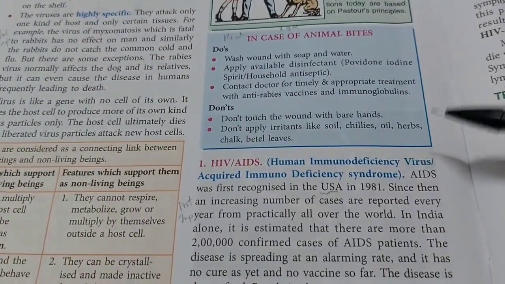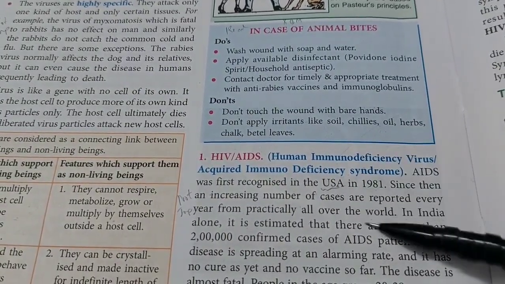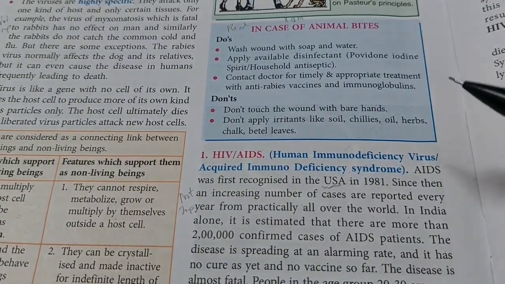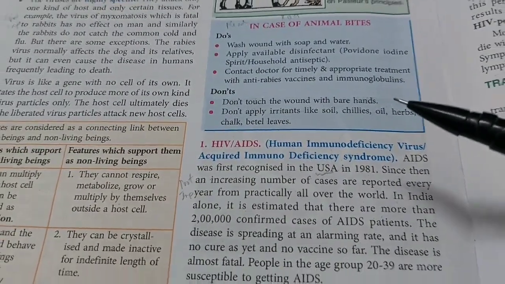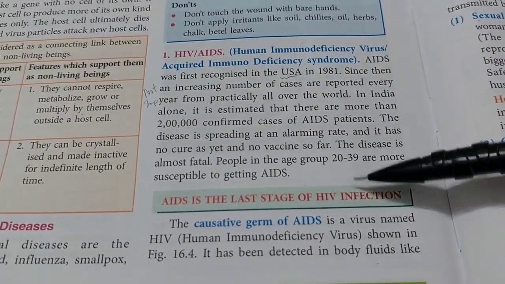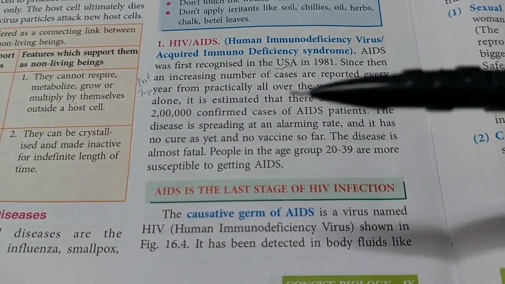Let's talk about HIV/AIDS now. It was first detected in USA. Scientists believe that it was common in monkeys and somehow the virus jumped to human beings, and now it's a pandemic going on here. AIDS is the last stage of HIV infection. Just because a person is HIV positive doesn't mean he's suffering from AIDS yet.